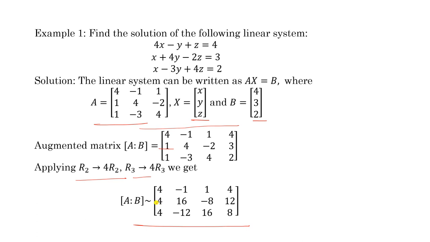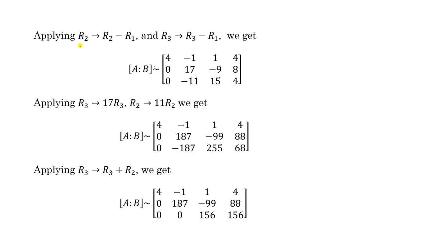You will apply R2 minus R1 or R3 minus R1. If you apply these two, you will get this matrix. Now for R3, look at this, we have to make it 0. That's why we will multiply the second row with 11 and the third row with 17. So R3 multiplied by 17, R2 multiplied by 11, then you will get this matrix.